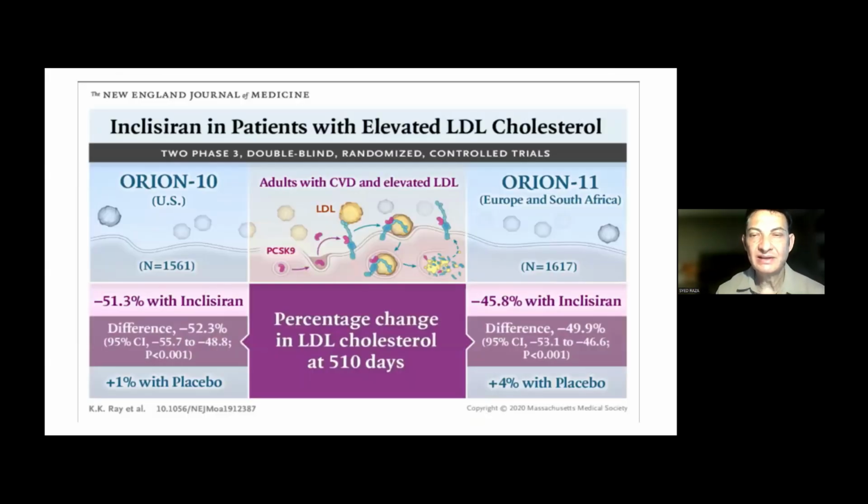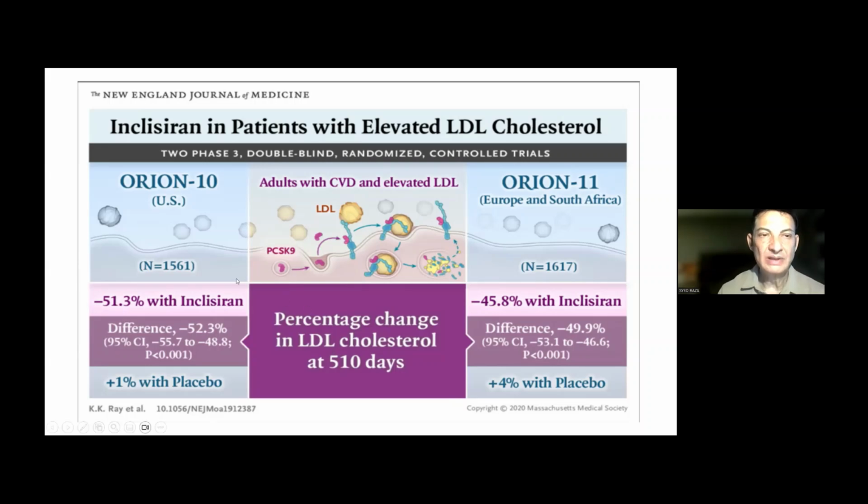Now, inclisiran, just very quickly. Inclisiran is again a newer molecule, and it is a gene silencing molecule. In very simple words, I can say that it helps to reduce the production of PCSK9 in the liver itself. This is again, mind you, injectable, but it is given once in 6 months. So the first injection is given, then another at 3 months, and then every 6 months.